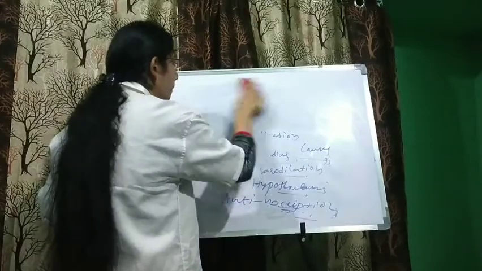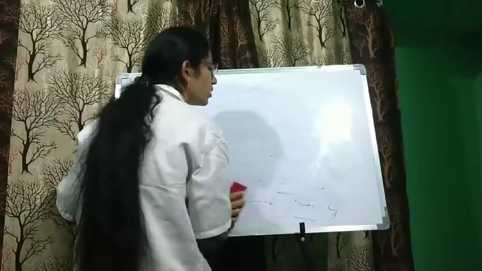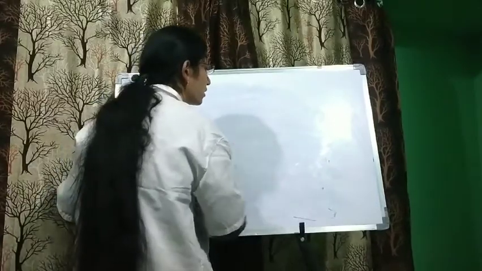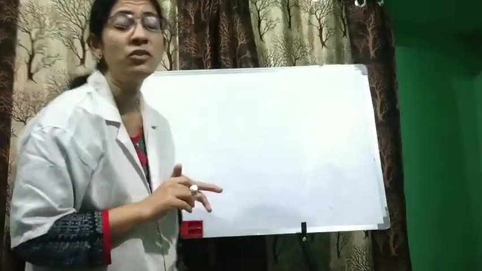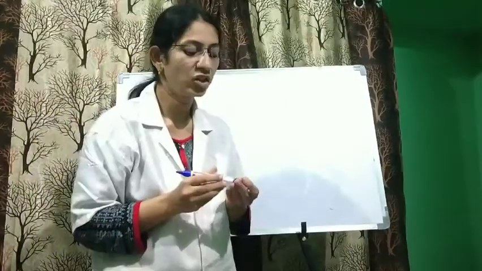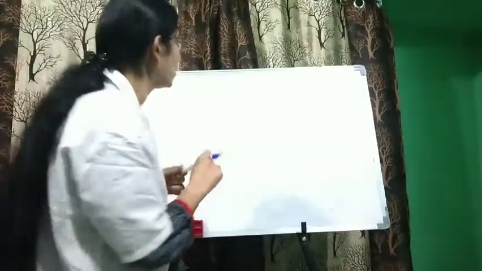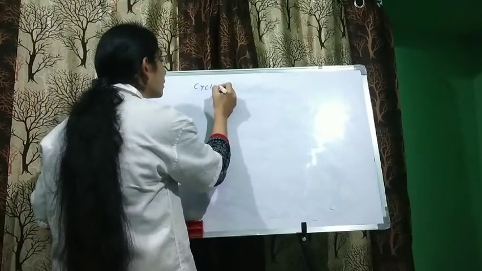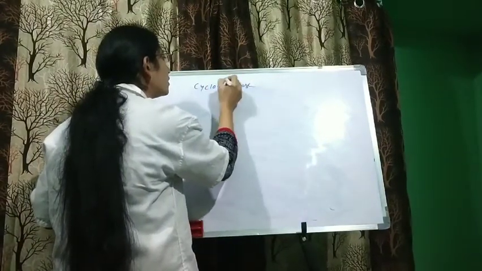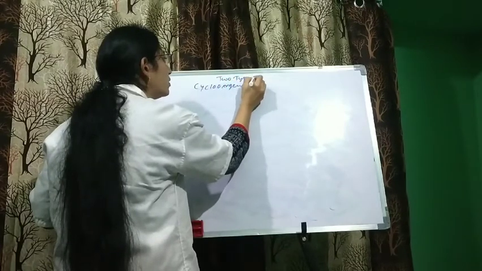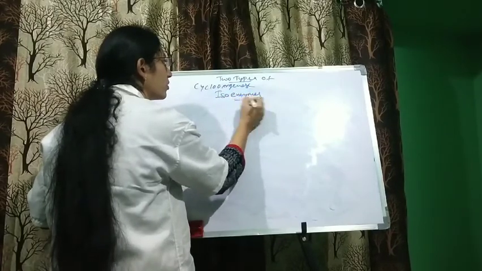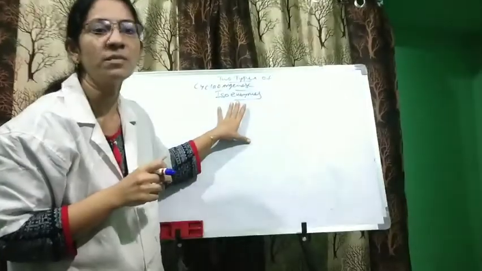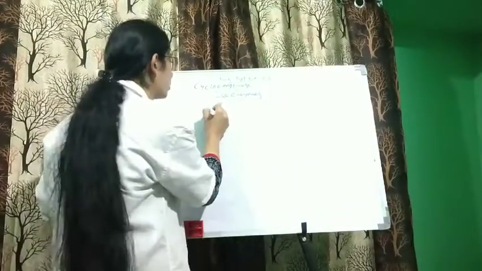Now coming to cyclooxygenase: there are two types of cyclooxygenase isoenzymes, COX-1 and COX-2.